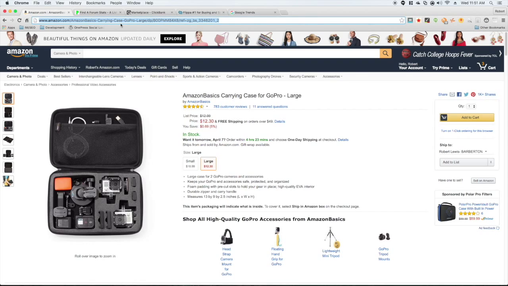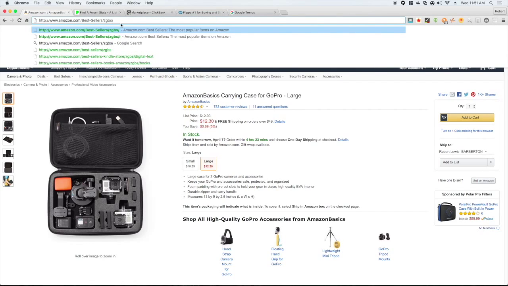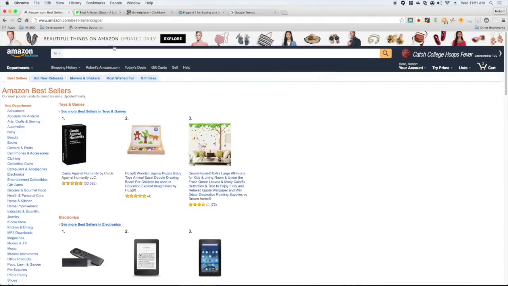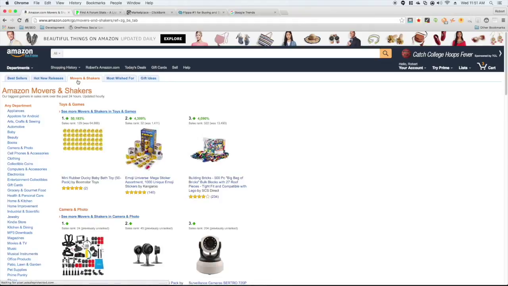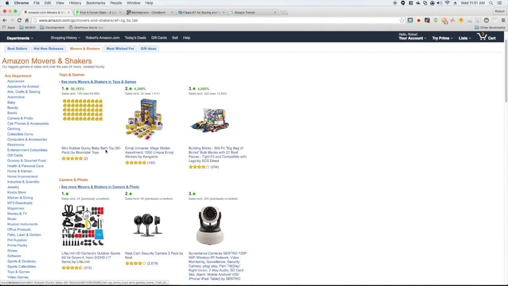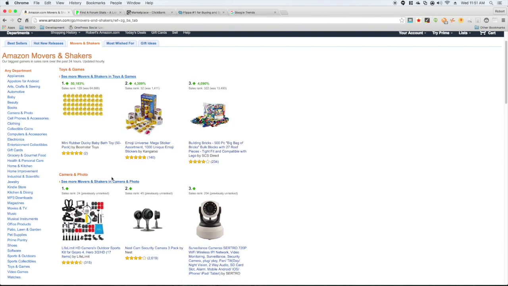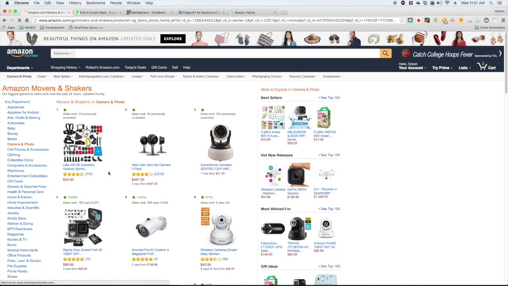So let's go back to bestsellers and look at some other features. Another feature that I really like to look at here is Movers and Shakers. This basically tells you the popularity of a specific category or products in that category. We were in camera and photo, so let's look at camera and photo.